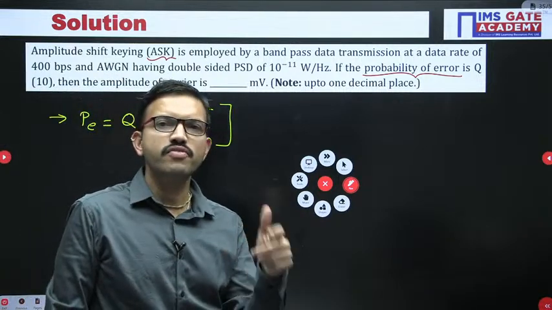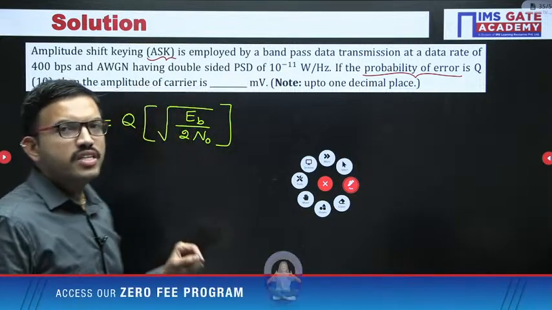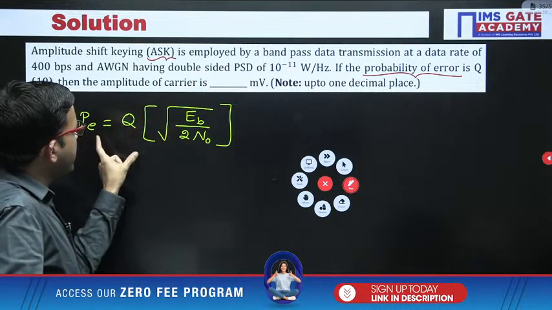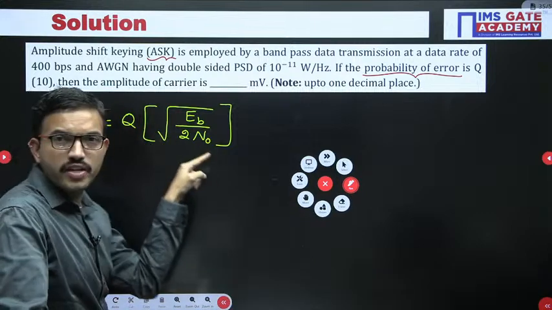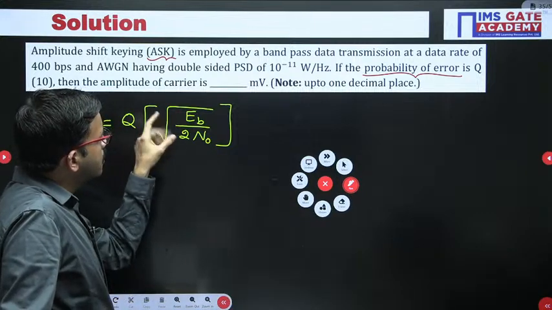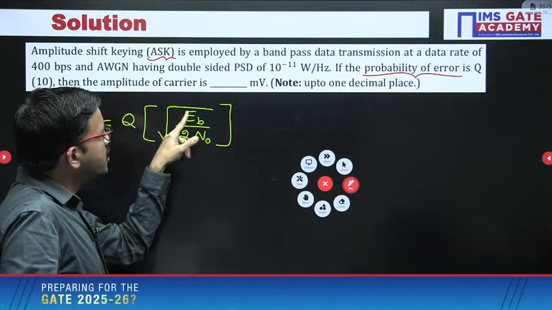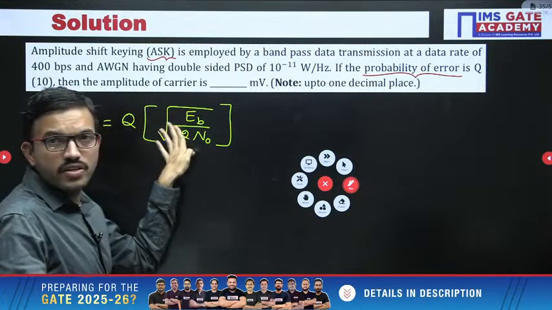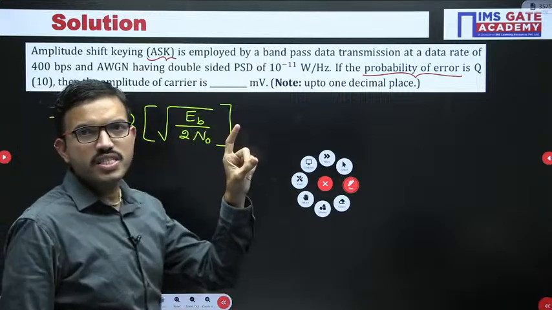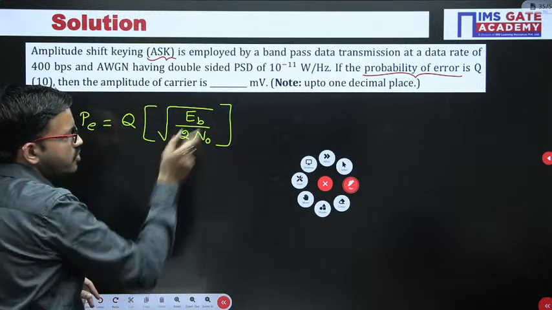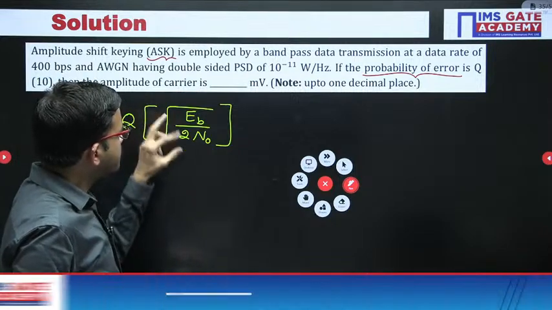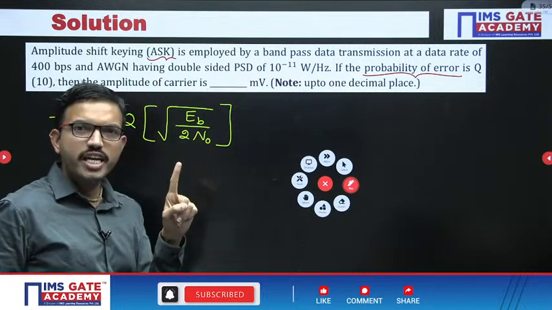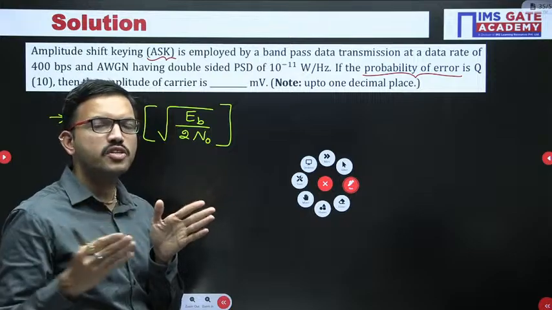See, it is very simple, somewhere you can note down. Like here in the ASK case you are getting Eb by 2N0. If it is for PSK you will be getting 2Eb by N0, and if it is for FSK it will be root Eb by N0 like this. You can refer to our quick revision session, from there you will be getting the formulas. So in that manner you can consider simple logic. For ASK you are getting 1 by 2, you can write it as 0.5, and FSK you are getting 1 time, and PSK you are getting 2 times, just like a geometric progression, in that manner you can remember.